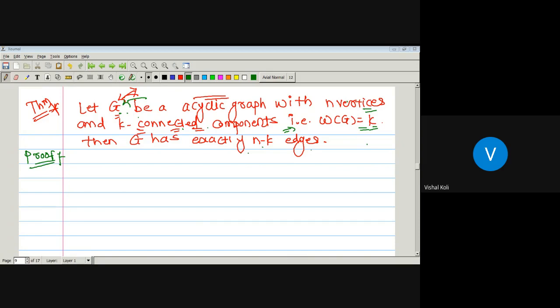And if k is greater or equal to 2, then we have to prove it. So whenever k is greater or equal to 2, then G is not a tree. Is it correct? Yes, sir. Okay, so let us prove.